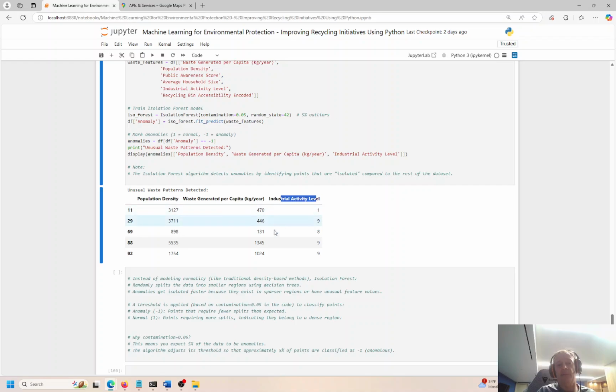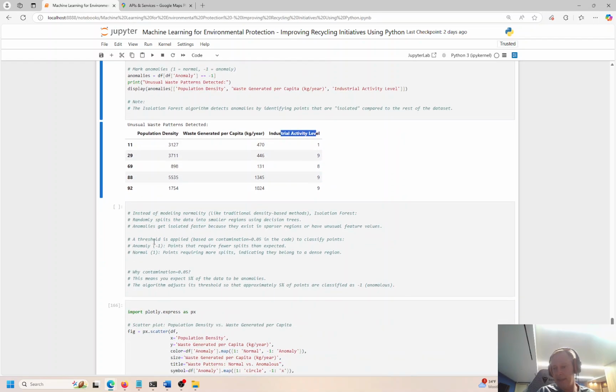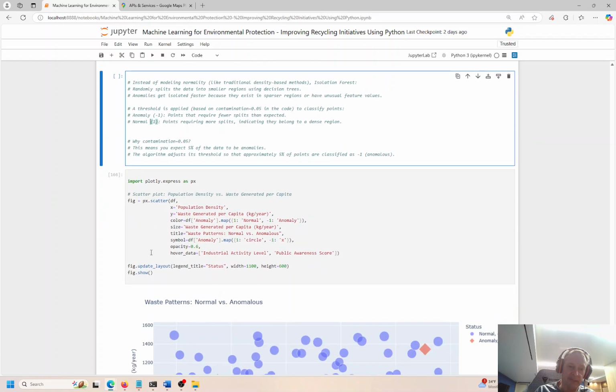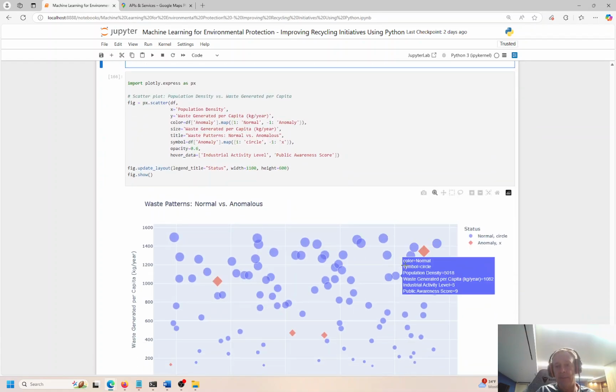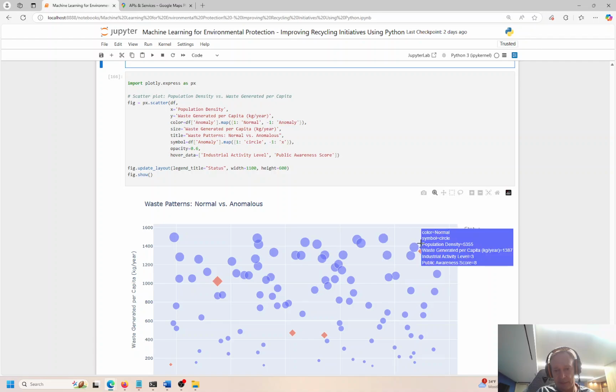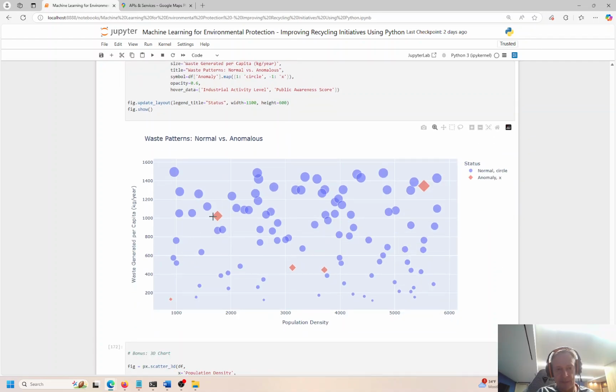So I have a couple more things in my notes down here. You can look at that. I'm just about bumping my head on 30 minutes. I just went over 30 minutes here, so I'm going to wrap it up now. One more thing is scatter plot. I'm looking at anomalies right here based on the isolation forest. And I think we see 5, 1, 2, 3, 4, 5, and those are plotted.